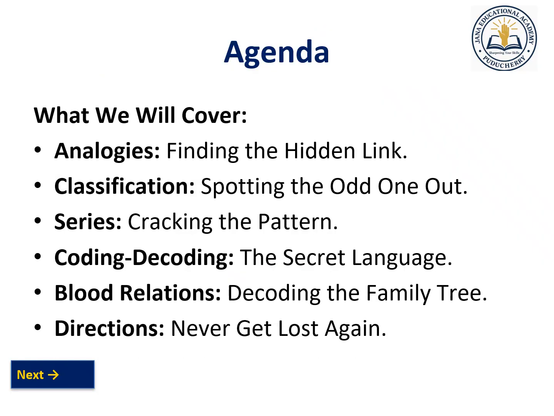Analogy is to find out the hidden link. In classification, the main thing is to find out the odd one out. In series, we are going to find out the pattern. Coding and decoding is to find out the secret language, what language they made and how it is related to another one. Then blood relationship, you know, father, mother, grandfather, what is the relationship, like that they will be asked.